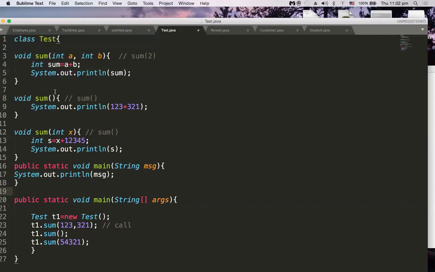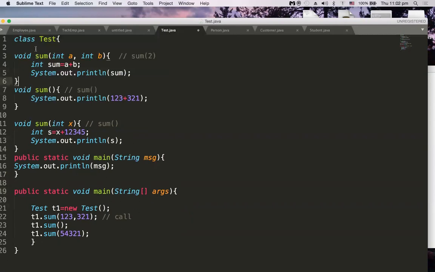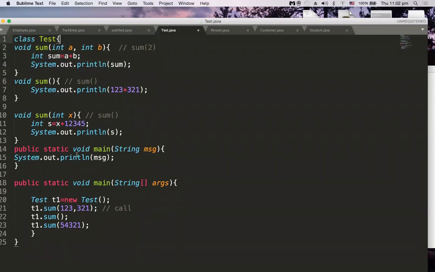Now, like how I call other methods, here I am calling this particular main also, right? After this I will call it. So how to call that main? It is a static method, so straight away I can call it with the name. Because this main method is static, we don't require an object. So main, and pass a certain message. What is the message? You just pass hello world. You just say hello to the world. That's it. We are passing a string.